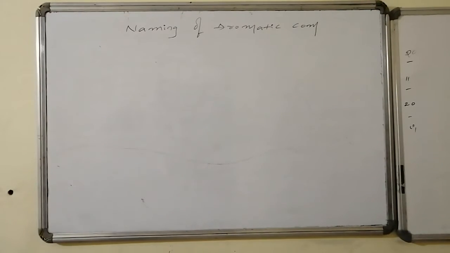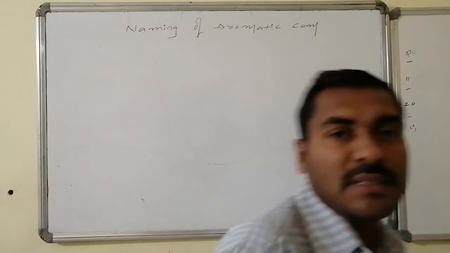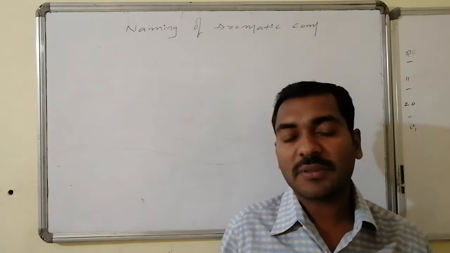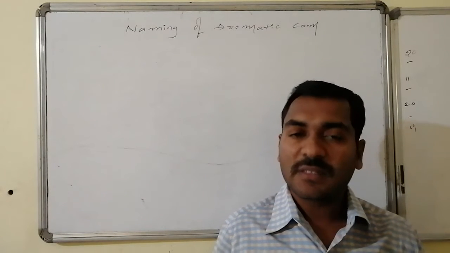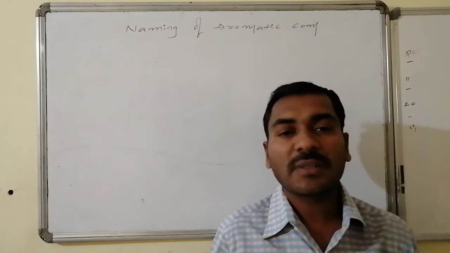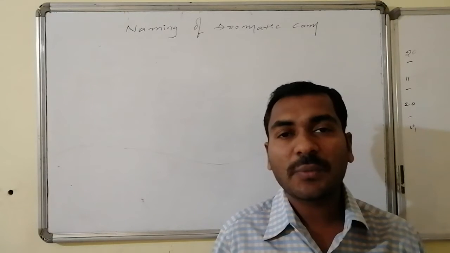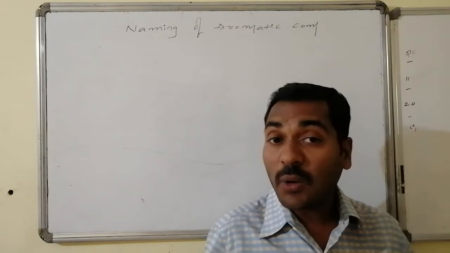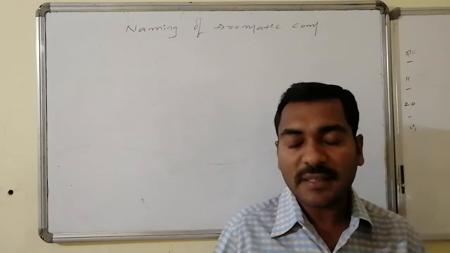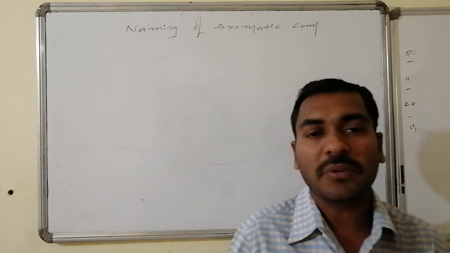Yes, welcome friends. Let us go for the new part of discussion of organic chemistry in naming, that is naming of aromatic compounds. Benzene ring and the substitutions are present over the benzene ring. Different varieties of functional groups are there. A single functional group and many functional groups. Then how to name the aromatic compounds? Have a glance. Let us have a discussion, that is naming of aromatic compounds.